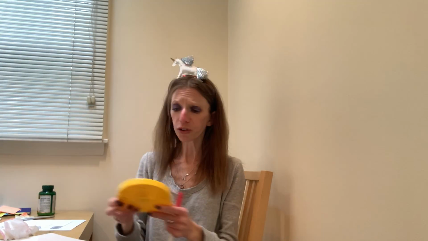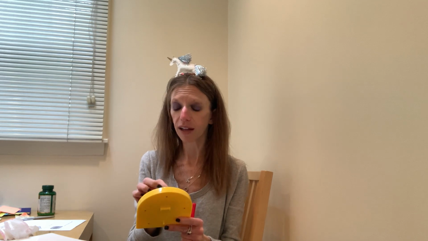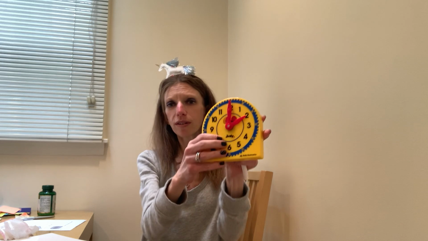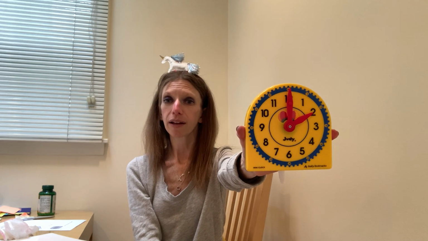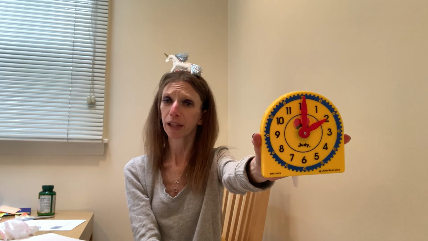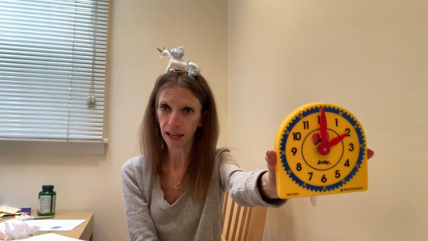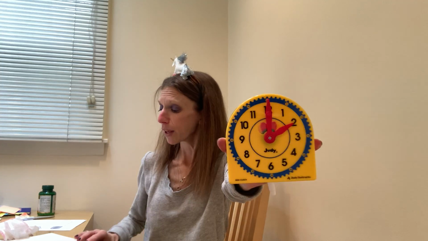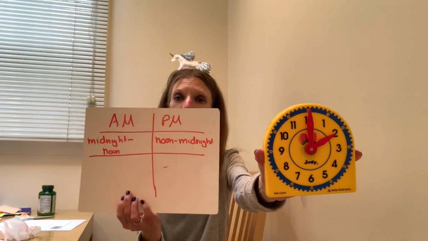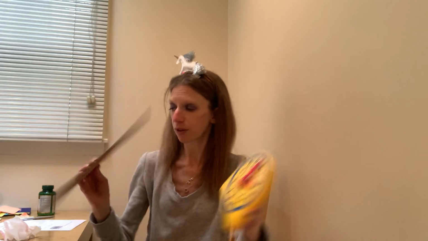So again, on your Google sheet today, I'm going to give you a clock time. I may say, okay, what time is it? And you're going to say it's 2 o'clock. And then I'm going to say you're playing baseball. Would you be playing baseball in the PM or the AM? We would play in the PM. Why? Because that's in between noon and midnight. That is the afternoon.